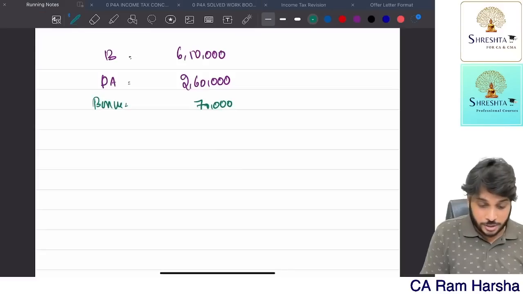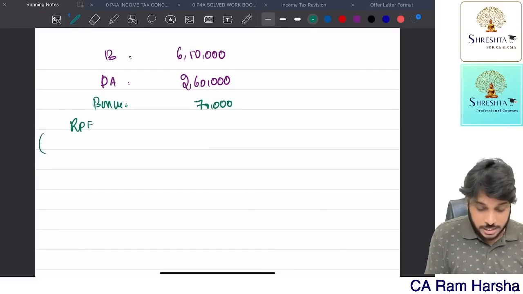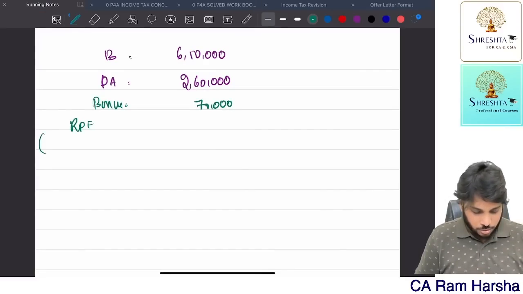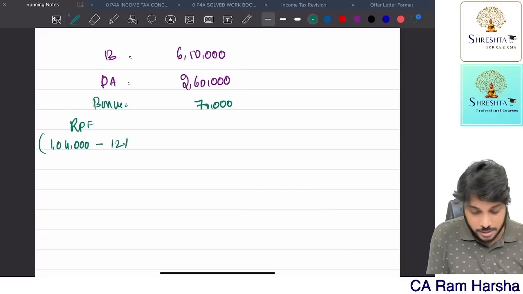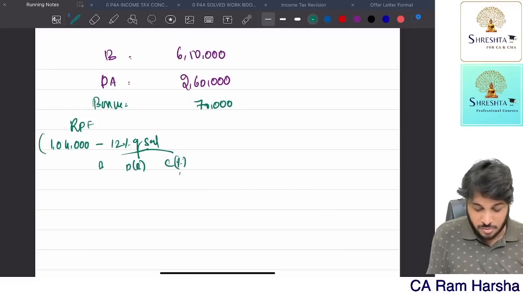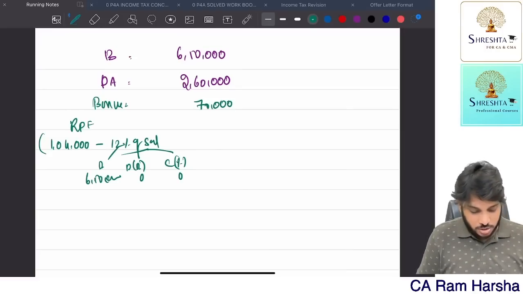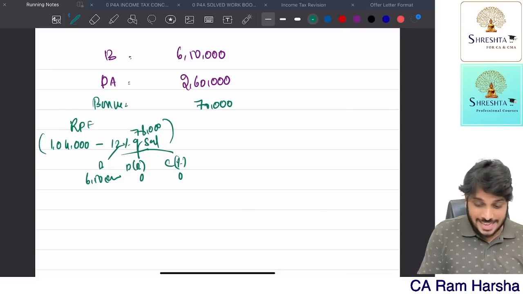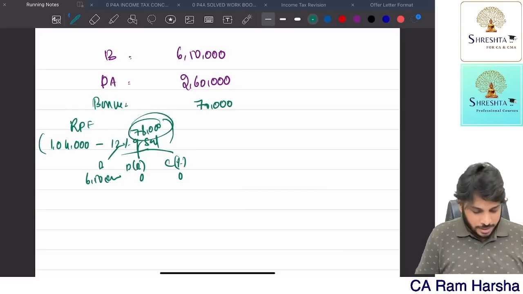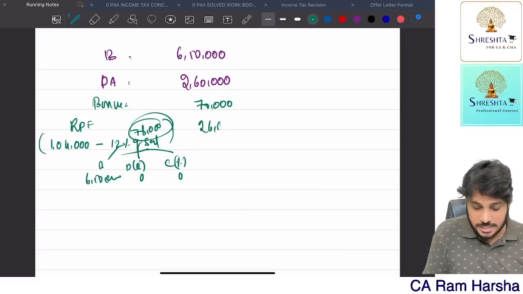How much contributed employer? So RPF contribution 16% of basic. Sorry, 6,50,000 into 16%. Employer contributed 1,04,000 minus how much is exempted? 12% of salary. Salary means what? Basic, DA for retirement, commission percentage of turnover. Here commission is 0, DA is 0. So basic is how much? 6,50,000. So 12% of 6,50,000 plus 0 plus 0, 6,50,000 into 12, 78,000. So up to 78,000 is exempted. Correct? So 104 minus 78,000 is equal to 26,000 is taxable.